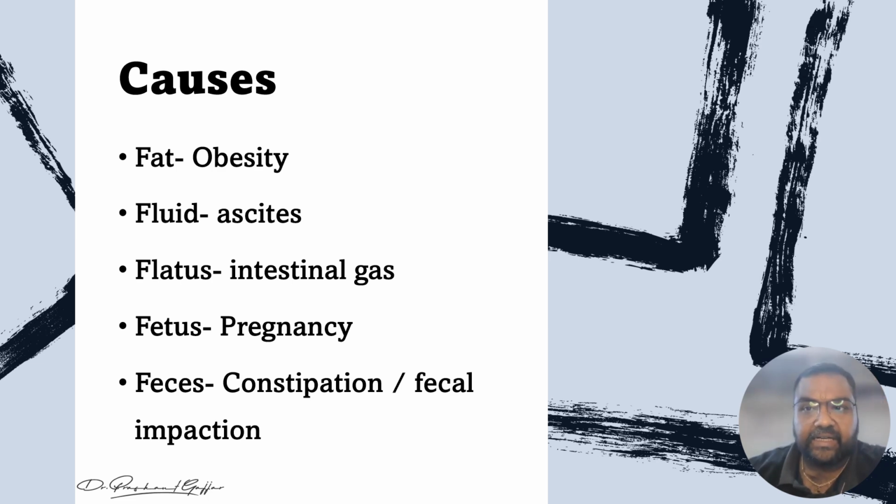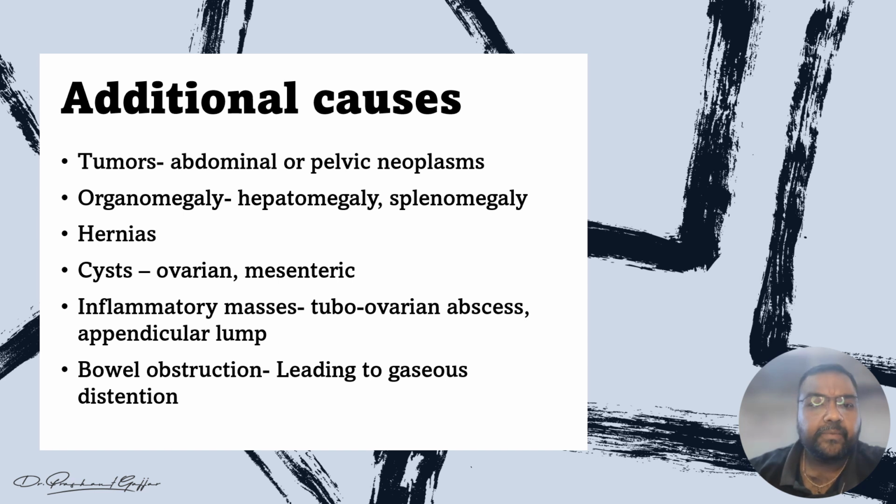So let's see the additional causes of abdominal swelling. So additional causes: first, tumor, any tumor of the abdomen or pelvic neoplasms. Organomegaly, hepatomegaly means enlargement of the liver, enlargement of the spleen. Some hernias like umbilical hernia, inguinal hernia, hiatus hernia.